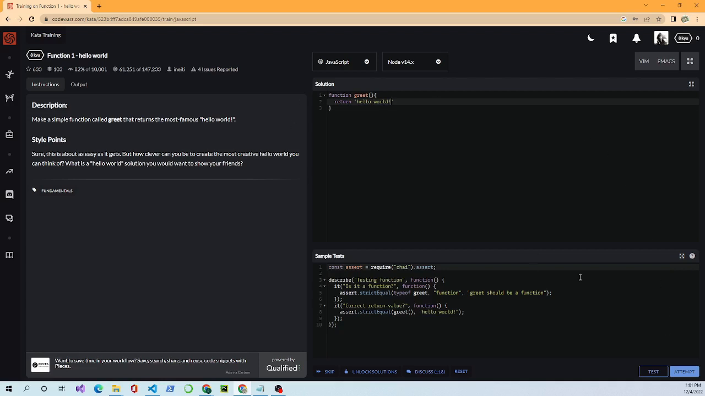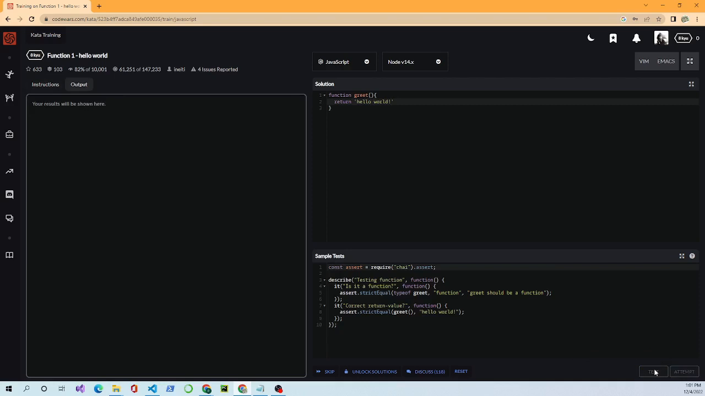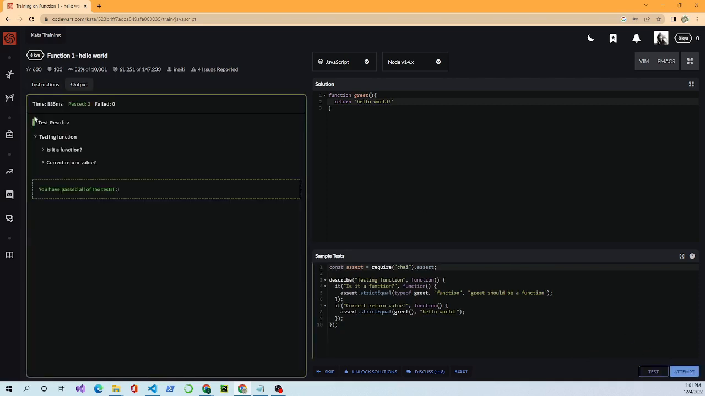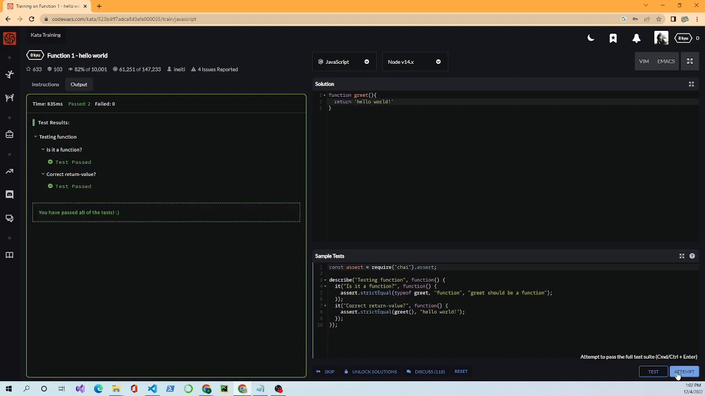Okay, so in Code Wars, once you get your function or your problem in a position where you think it's solved, you come down here to test. You click test, and it looks like I was right. It passed 2 of the tests. Testing function number 1: is it a function? And it is, because I created a function. And then correct the return value, and it says I passed on that. So it says I passed this first set of tests.